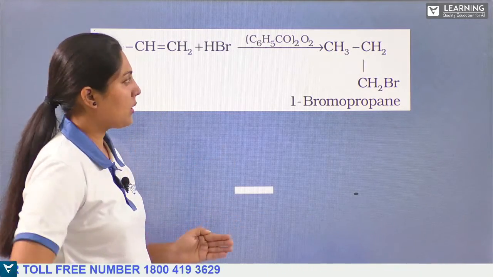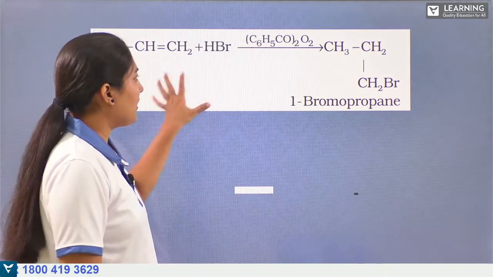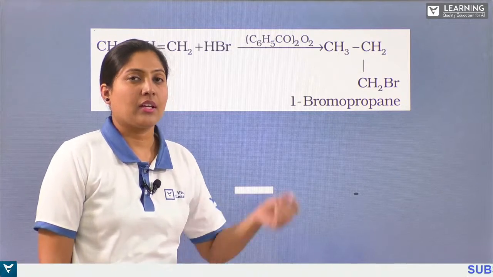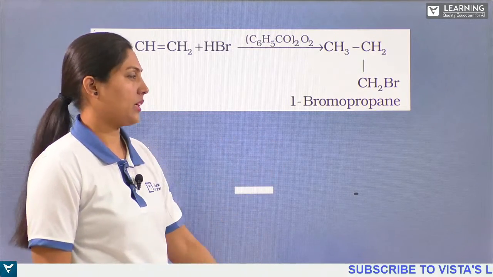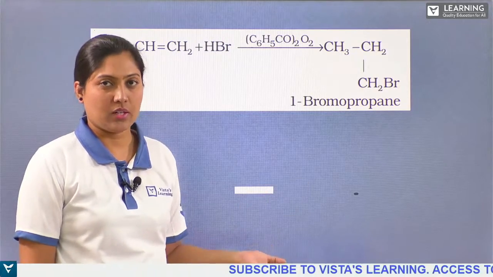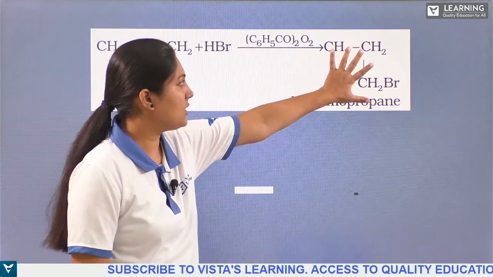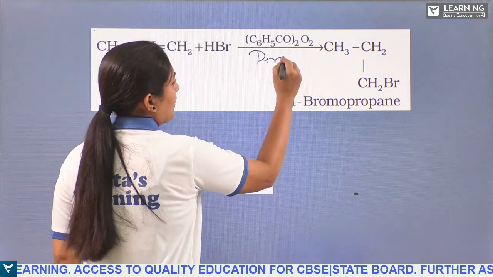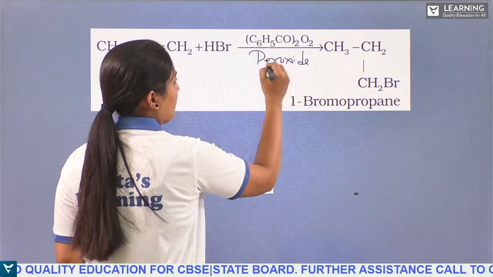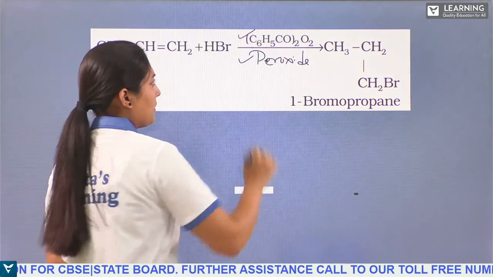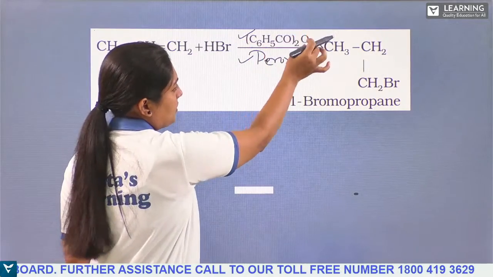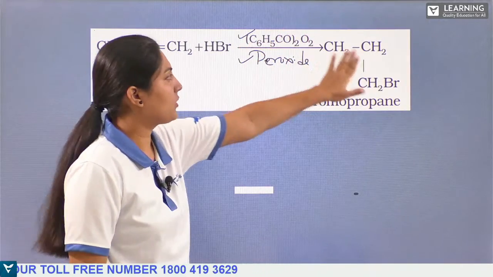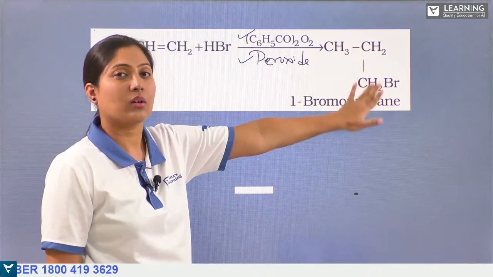So in exams they may ask you, giving the reaction of an alkene reacting with hydrogen bromide, for the anti-Markovnikov's rule major product, or the Markovnikov's rule major product. Or they can give you peroxide in the presence of this. As I said, only peroxide can also be written, either this or this. You need to know this is benzoyl peroxide. So when this peroxide has been written, you have to get the product according to anti-Markovnikov's rule.